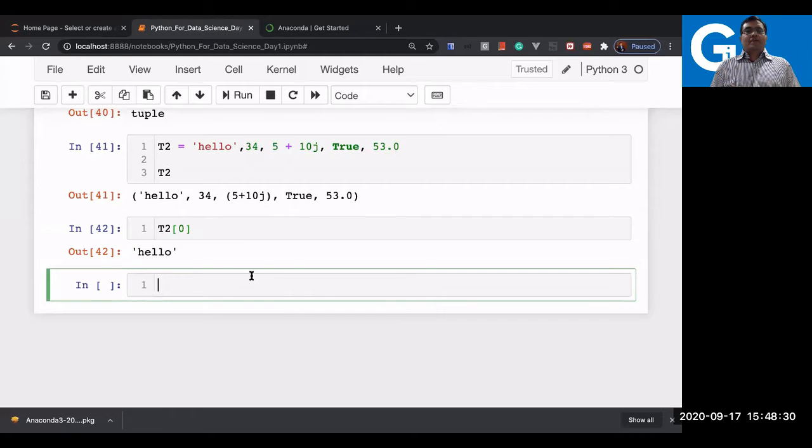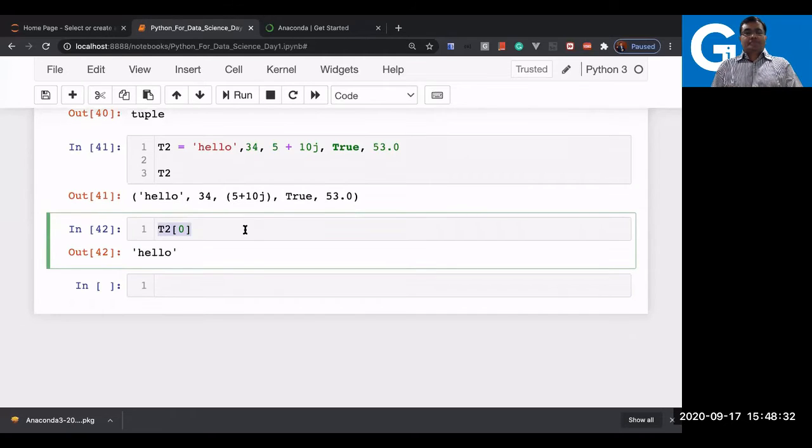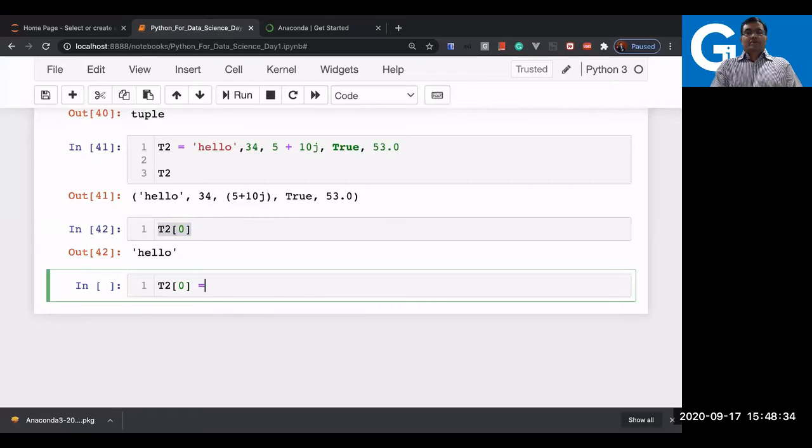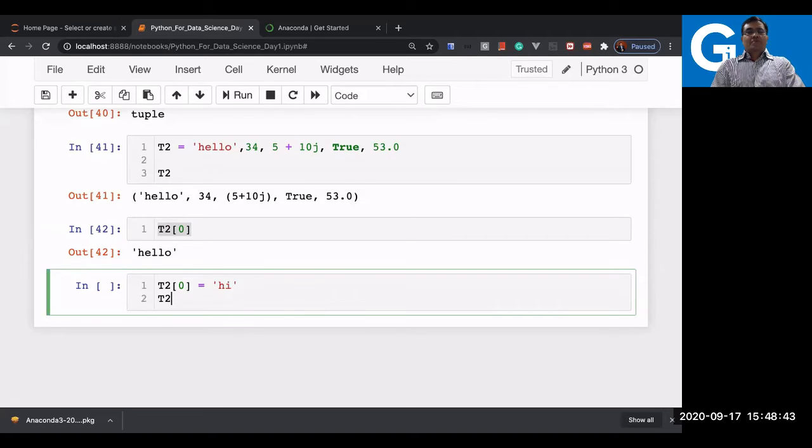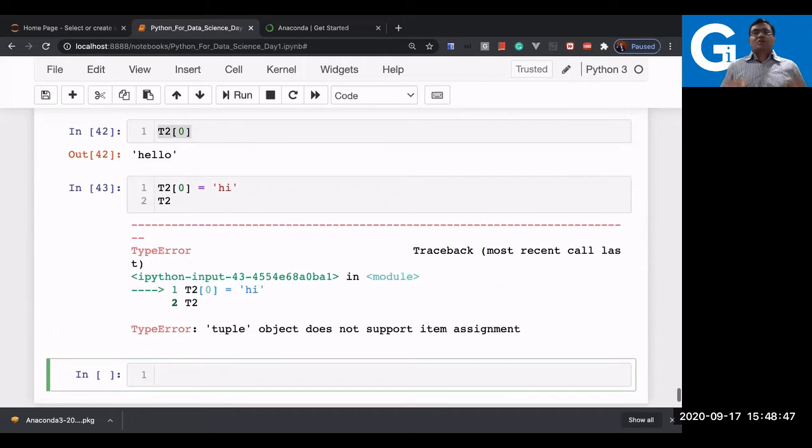But can you modify it? Let us try to modify. Right now, T2 of 0 has the value hello. Let us try some other value, say hi, and see what happens to this tuple. And what is the output?